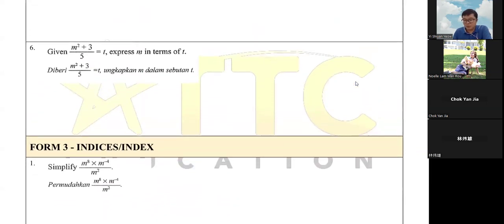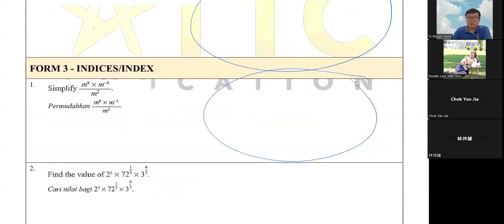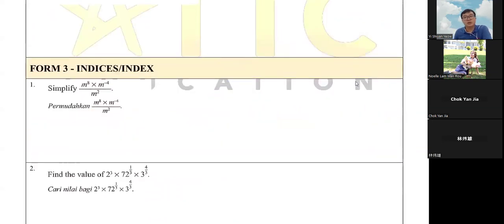So yes, I'll need more space here. I'll use this space and this space. So please allow these two places for me. Let's do a quick recall on your Form 3 Chapter 1.